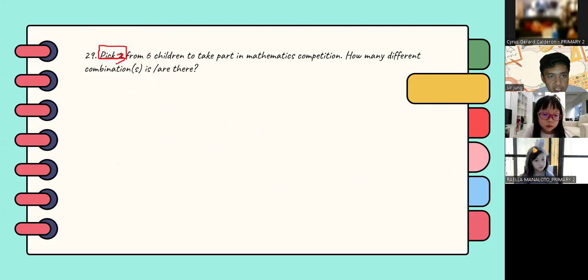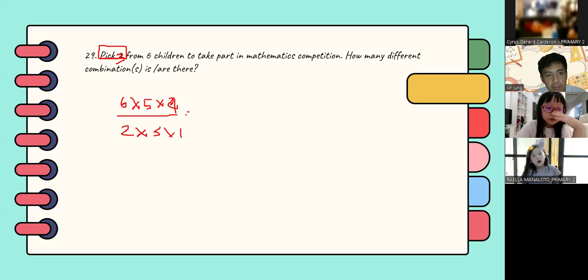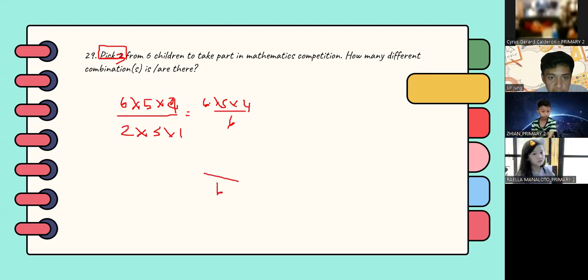If it is pick 3, it should be, let's say 6, right? So this should be 6 times 5 times 4, all over 3 times 2 times 1. So that should be 6 times 5 times 4 all over 6, if it is 3. So that should be the technique for this. If it is 3 or 2, you divide it by 6, and then the numerator, you multiply it by the original number minus 1 and then minus 1 again.